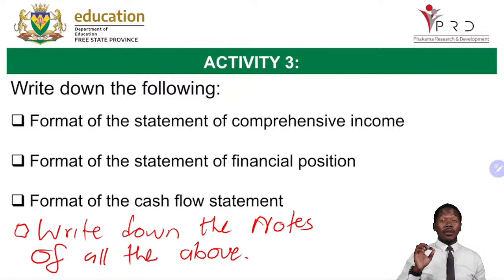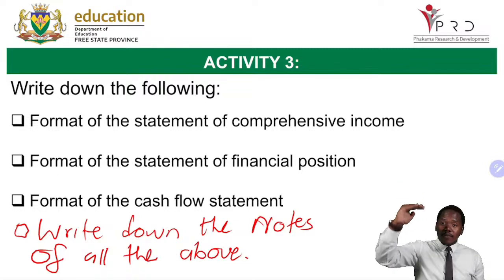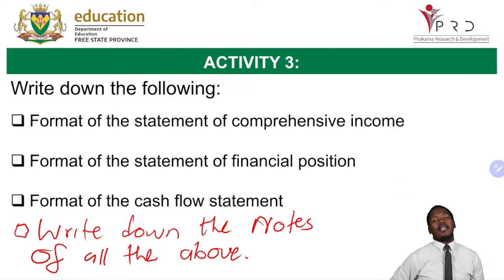Lastly, you need to know the categories. When I say liquidity, you must know which financial indicators are under liquidity. When I say profitability, which financial indicators are under profitability. When I say solvency, which financial indicator. When I say risk, which is debt equity ratio. And then when I say gearing, which is return on total capital employed. When I say returns, which financial indicators do we have under that?